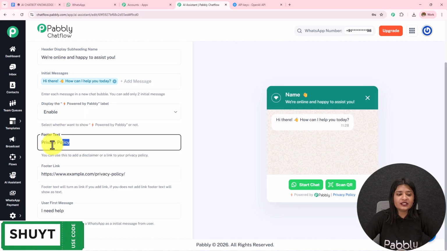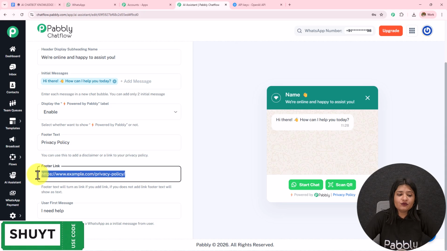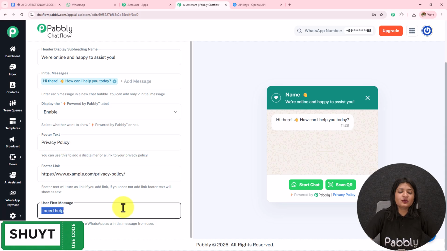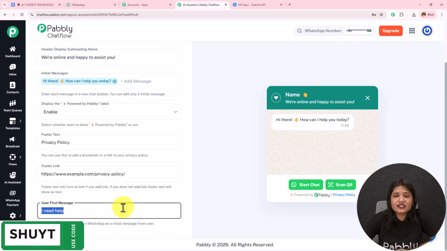Then we have this footer text where I have added the privacy policy, and in the footer link I have added a link to the privacy policy. Then we have the user first message where I have added I need help. Now it is not necessary that only when I receive this message, I need help, my AI agent is going to reply. It is going to reply based on any message.